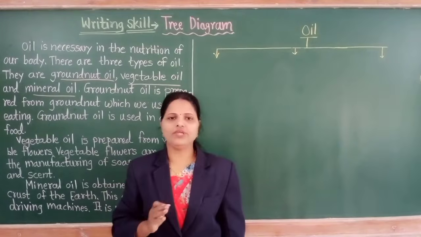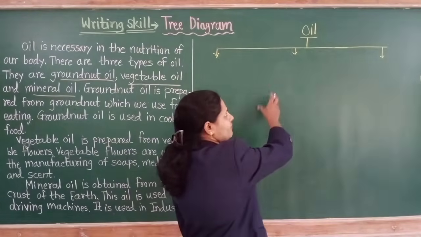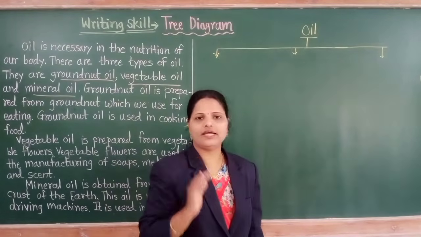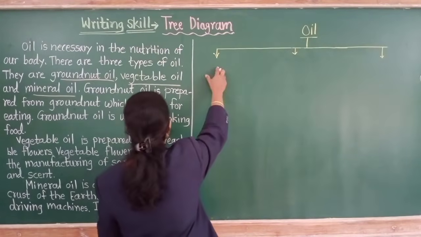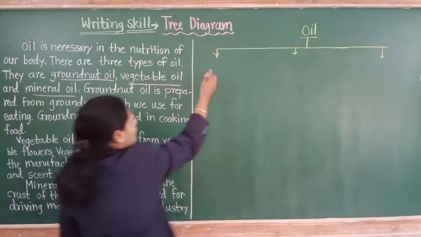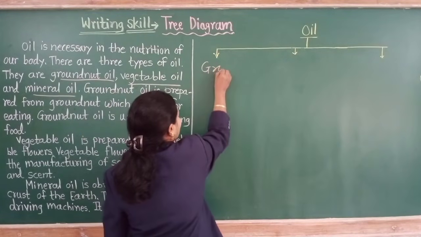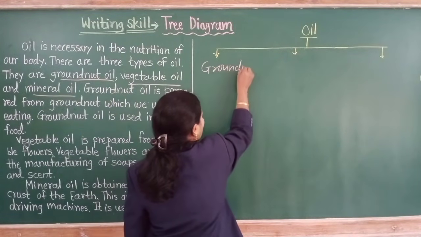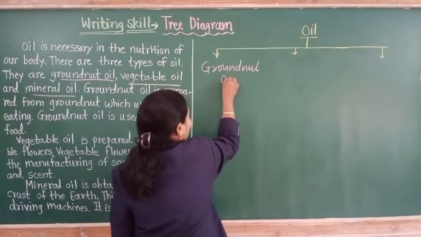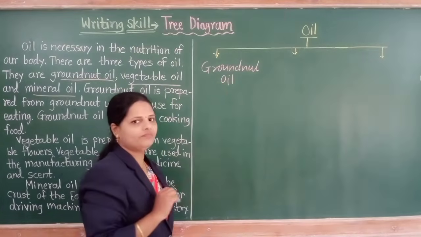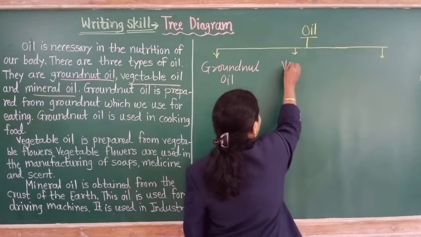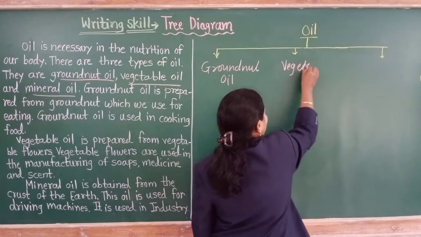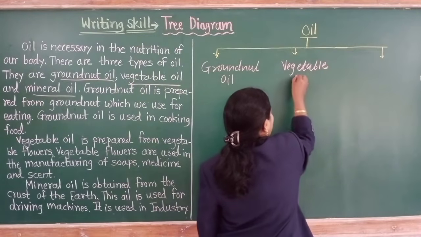These three we have to write here. First of all, give the title, that is oil. There are three types of oil. Which one? Groundnut oil here. This is the first type of oil. Second one, that is the vegetable oil.